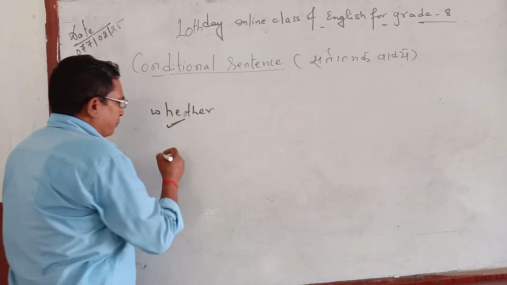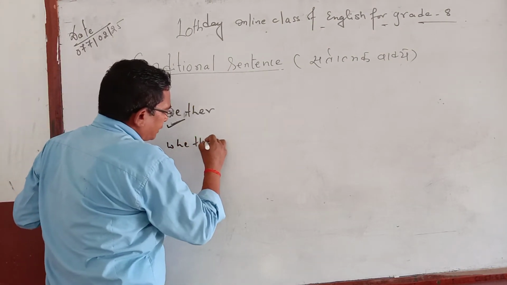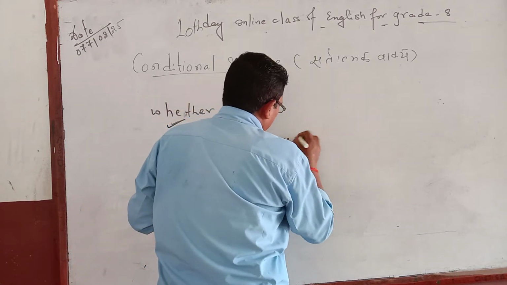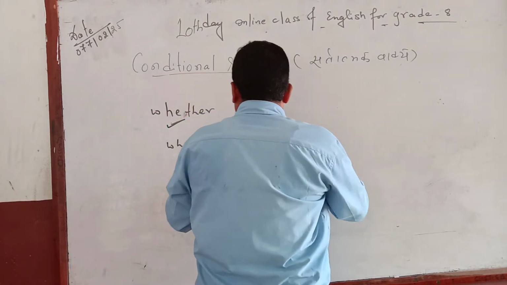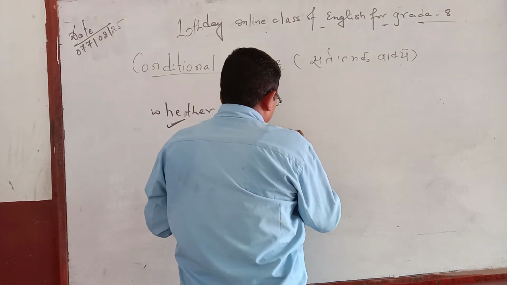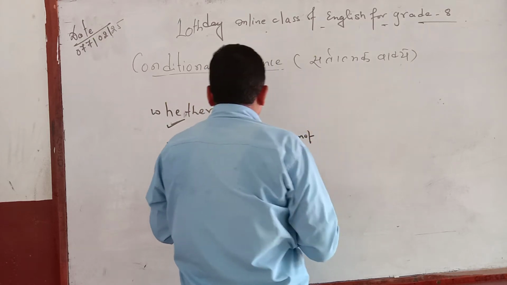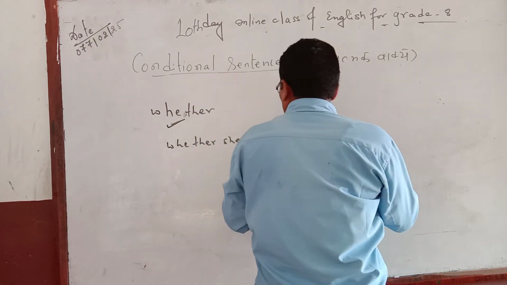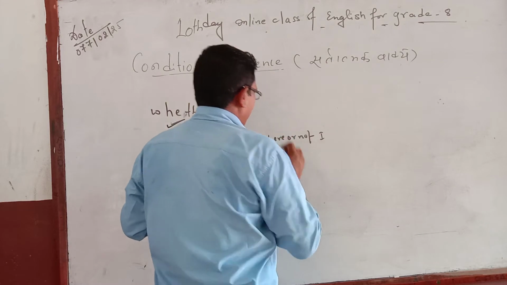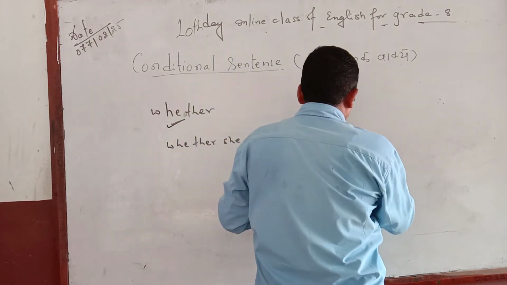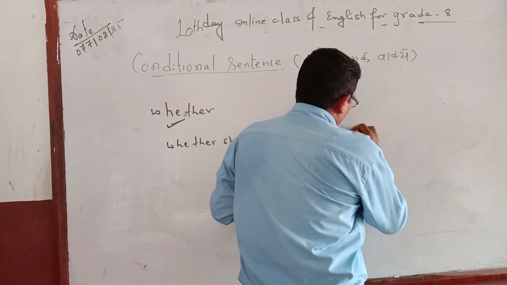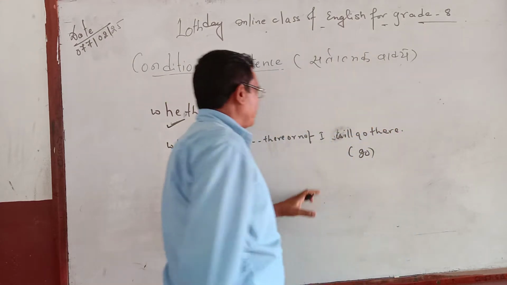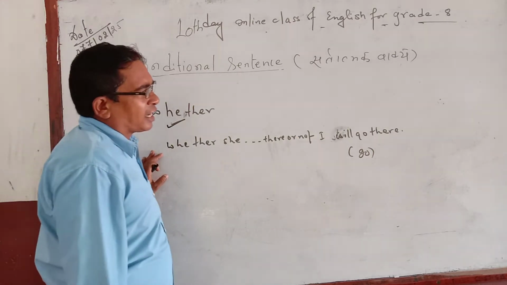Like if you see one example: Whether she there or not, I will go there. In brackets there is the word go. Whether she goes there or not, I will go there.